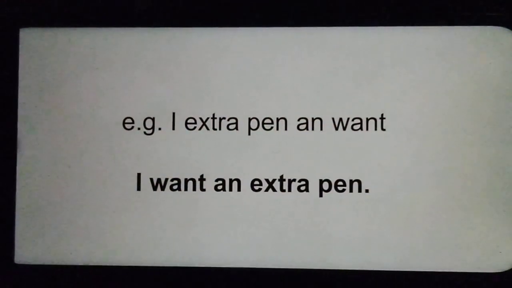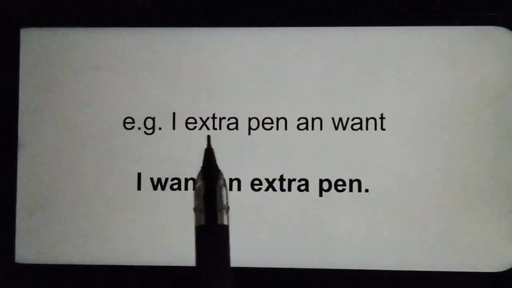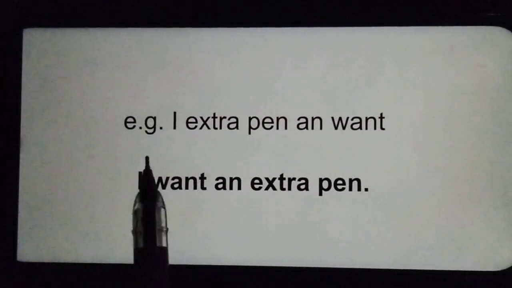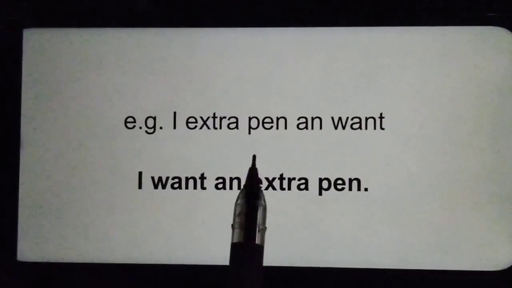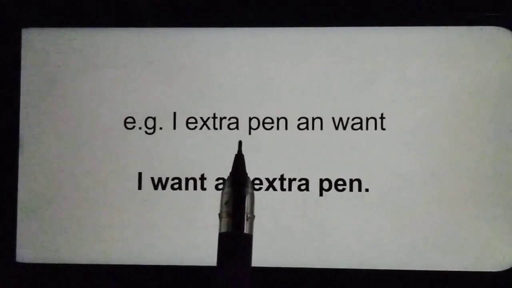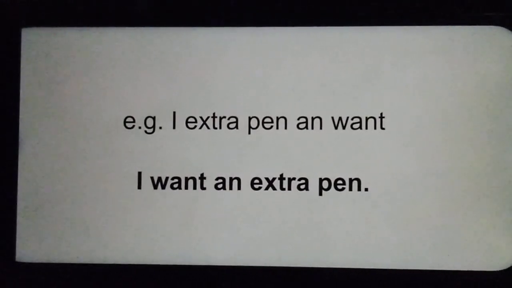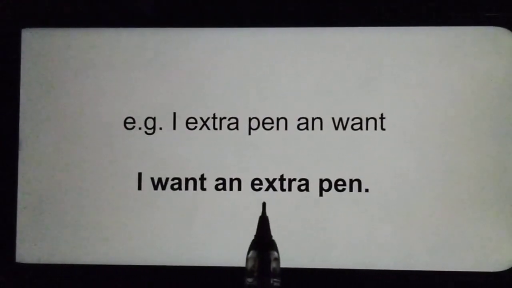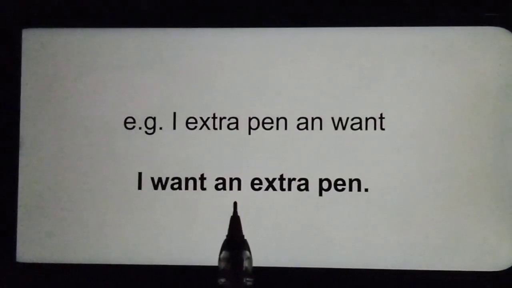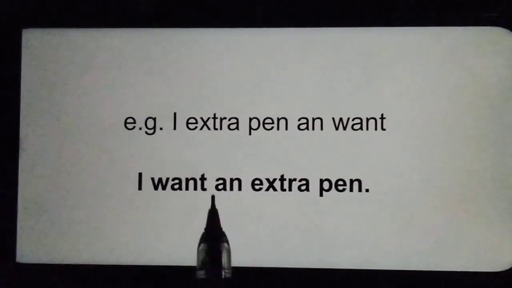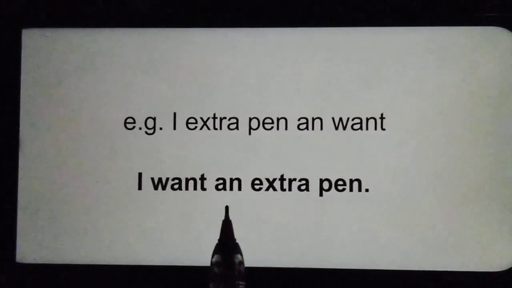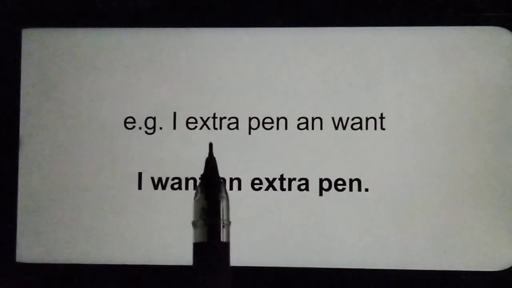Let's take an example. The first sentence is "I extra pen and want." If I say these words, it is a group of words, but it is not giving any sense or any meaning. So we cannot call it a sentence. This one, "I want an extra pen." This is also a group of words, but it is giving complete meaning. So we can call it a sentence. A group of words giving complete meaning. It is a sentence, but this one is not a sentence.